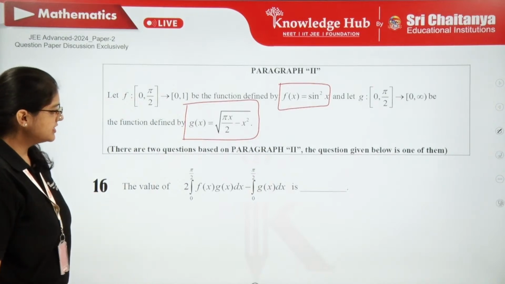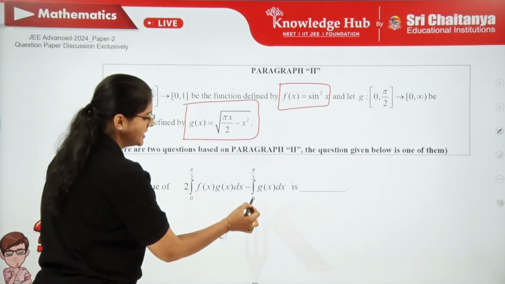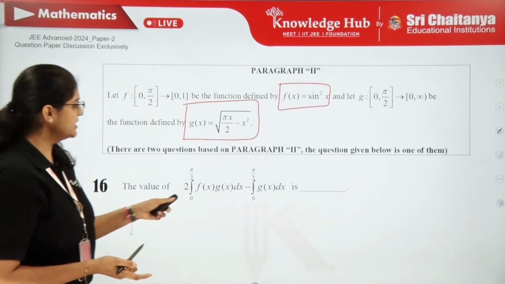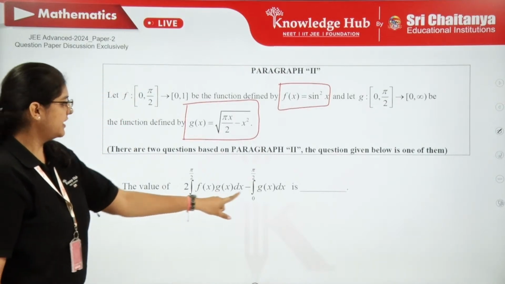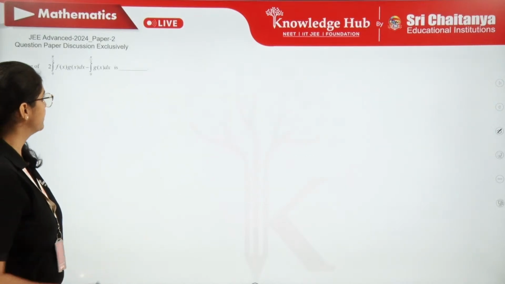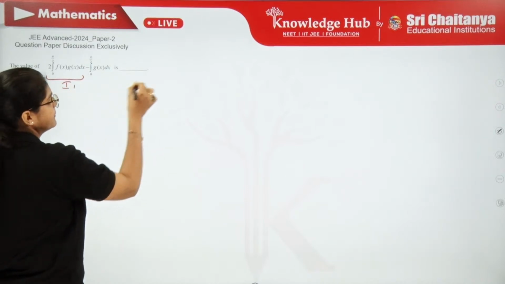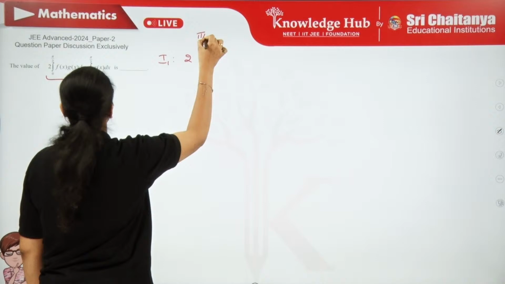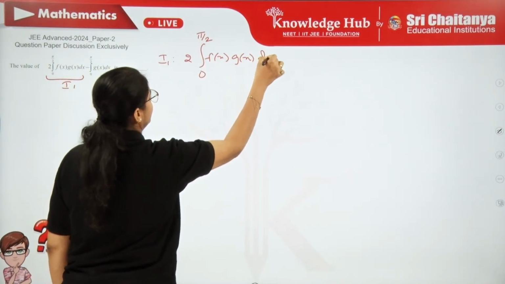So let's see what the question is. 2 times the integral from 0 to π/2 of f(x) g(x) dx, minus the integral from 0 to π/2 of g(x) dx. So completely we have to solve this definite integral. Now let's try to understand this one. Let's solve the first one. I'll consider the first integral as I1. So what is this I1? 2 times the integral from 0 to π/2 of f(x) g(x) dx.